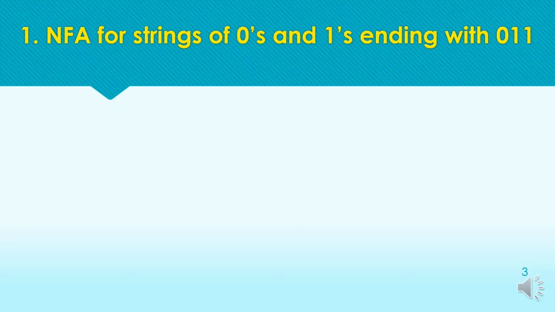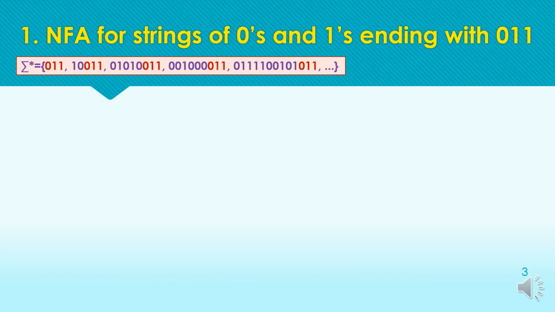Taking our first example of NFA for strings of zeros and 1 ending with 011. For the sake of simplicity, we are taking the example that we have already covered in DFA practice. The acceptable strings are 011 or any other combination of 0 and 1 ending with 011 is an acceptable string for the machine.